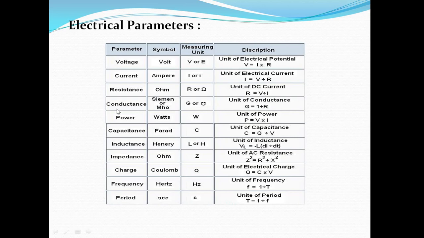These are some electrical parameters we are going to check. To check the voltage we are using a voltmeter. For current we are using an ammeter. In that way, by using measuring instruments we are going to check all these electrical parameters.